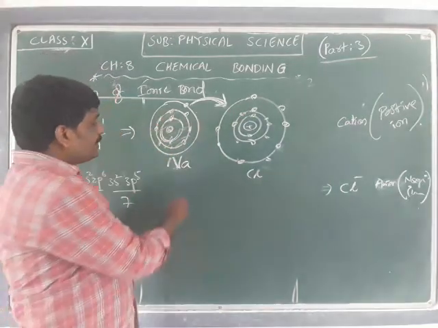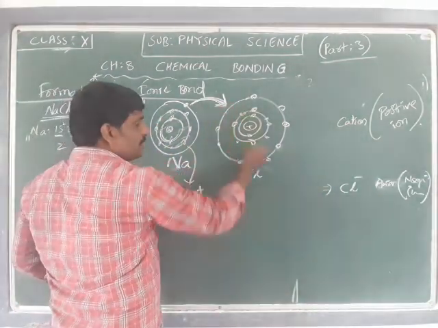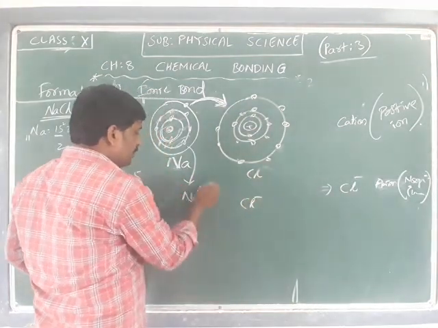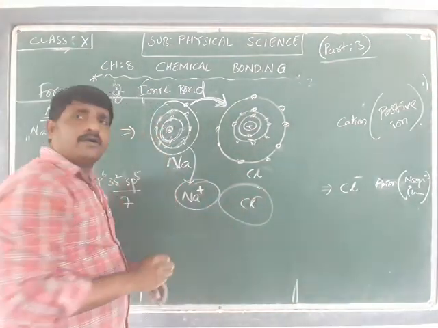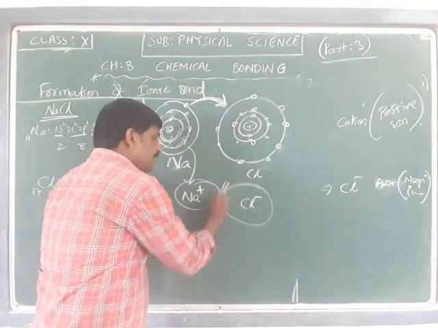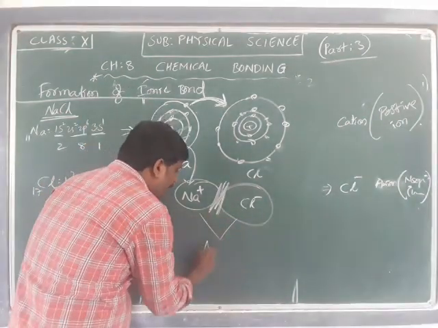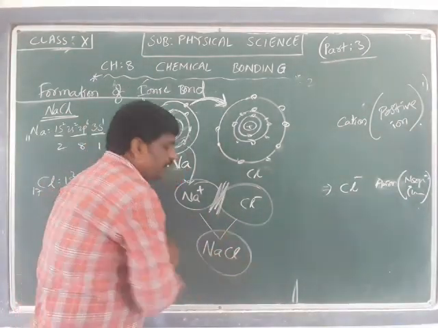By giving this electron, sodium forms Na plus ion. By accepting the last electron, Cl forms Cl minus ion. Due to the formation of two different charges, there exists an electrostatic force between these two ions to be together and to form a molecule NaCl.